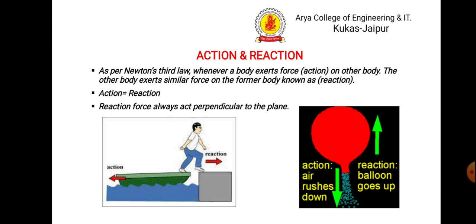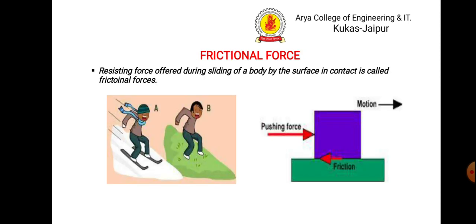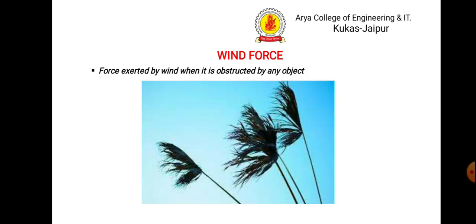Okay, the next one is frictional force, which means it is the resisting force offered during sliding of a body by the surface in contact. It is called frictional force, but remember it acts in the opposite direction of the applied force and at the contact surface area. Then wind force, the force exerted by wind when it is obstructed by an object.